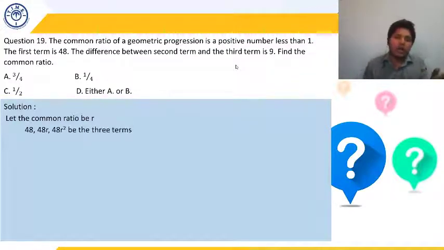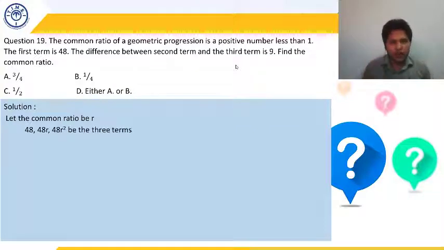48 upon 48 is 1, so 48 will get cancelled out. We'll be getting R, which is the common ratio. And if the second term is 48R, the third term is going to be 48R into R, which will become 48R square. Only then will we get the ratio of the third term to the second term also as R. 48 and 48 cancel out, R square by R is cancelled out, and we are left with R only.